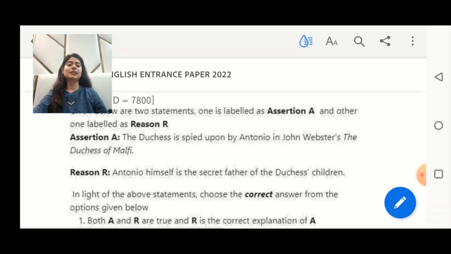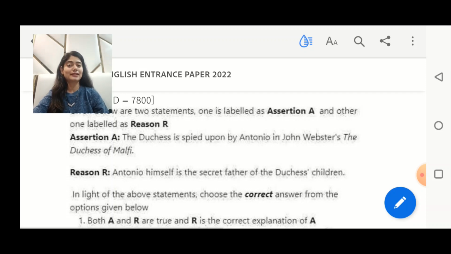Antonio himself is the secret father of the Duchess's children. Yes, this is absolutely right. Antonio indeed is the secret father who marries her in secret against her brothers, that is, Ferdinand and the Cardinal, who were very much against the idea of the Duchess getting remarried, who was a widow, right?